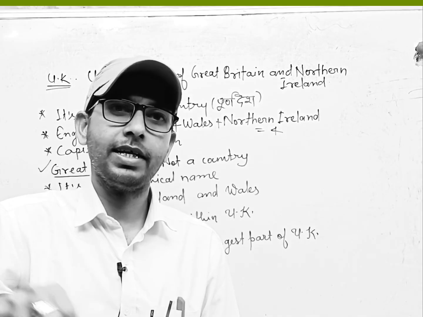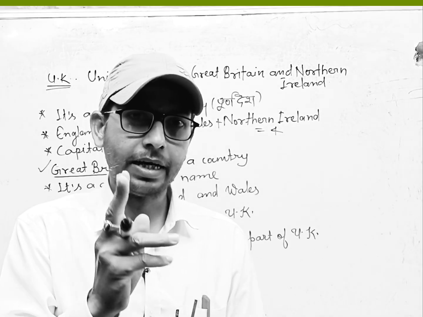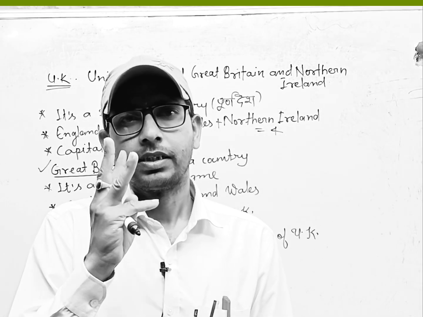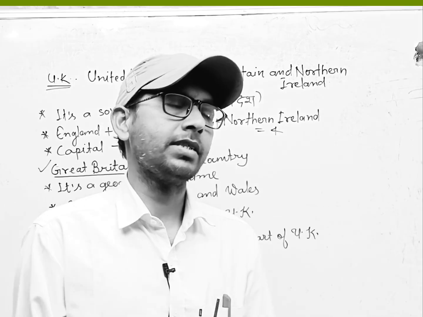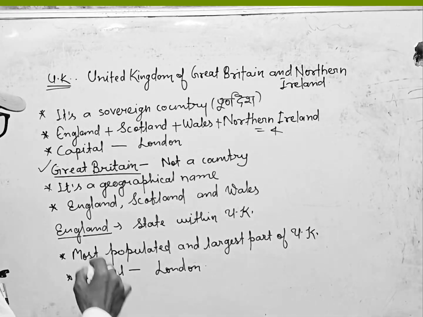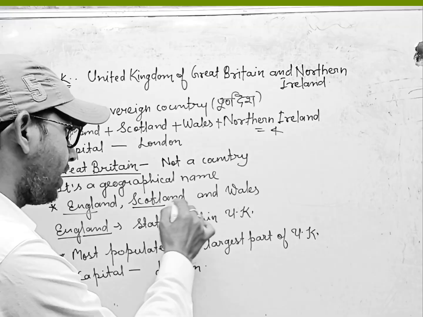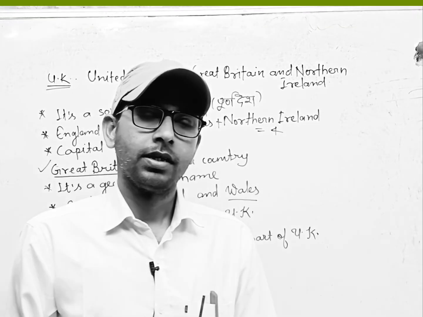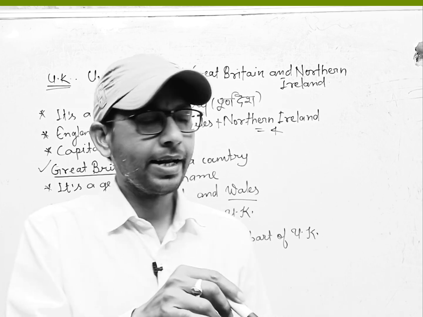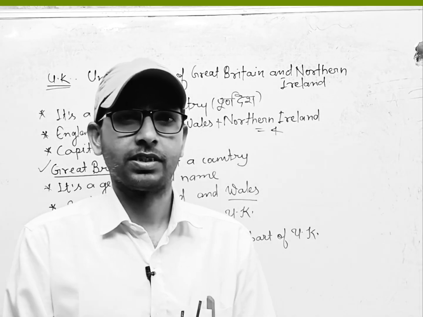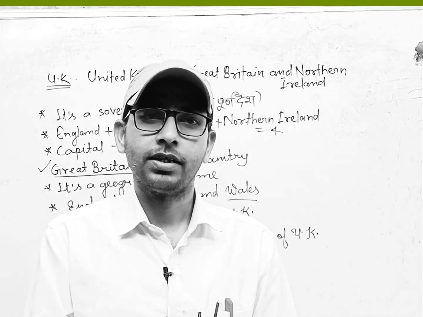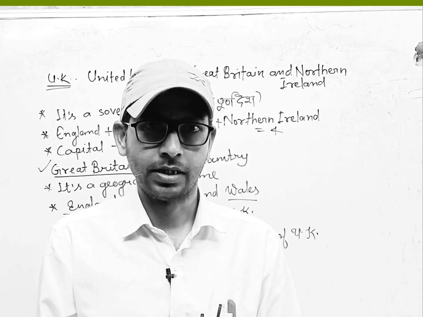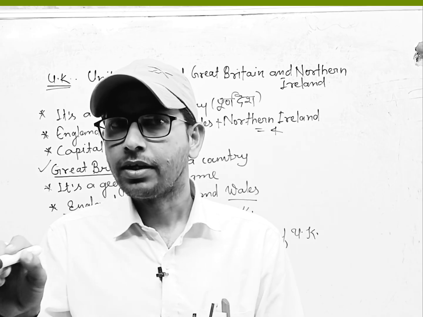A specific area is called Great Britain, and Great Britain comprises three places: England, Scotland and Wales. It means the geographical area of England, Scotland and Wales is called Great Britain, and Great Britain is not a country.